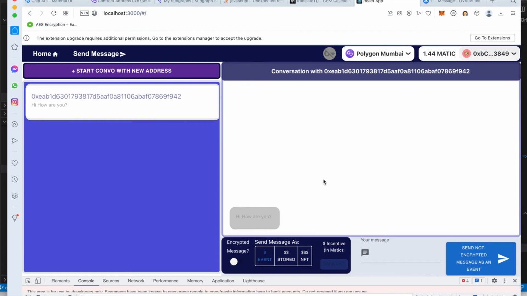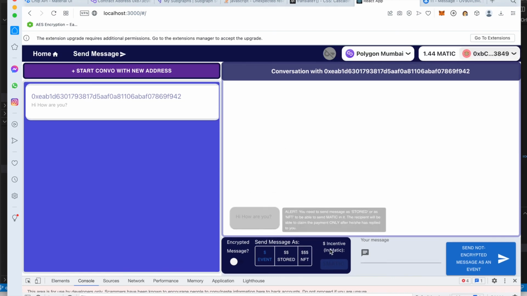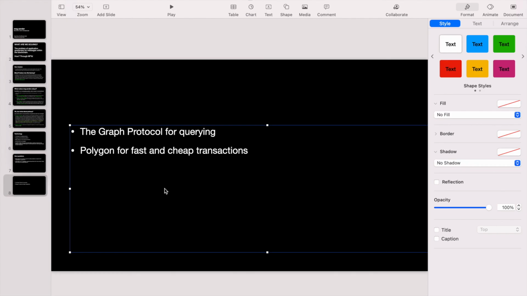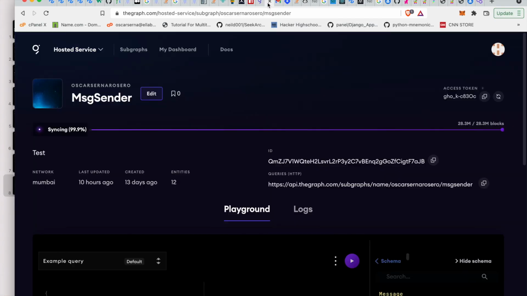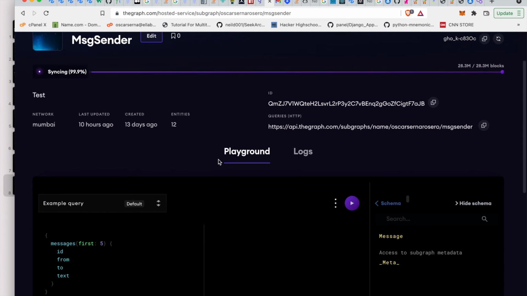So this is basically the application. We have seen how we can incentivize people to reply to my message. We can send encrypted and unencrypted messages. And just to finalize this presentation, we are using Polygon for fast and cheap transactions. We think Polygon is key for this project. We are also using the Graph protocol for querying our messages from the blockchain. Here is our subgraph, and that's it.